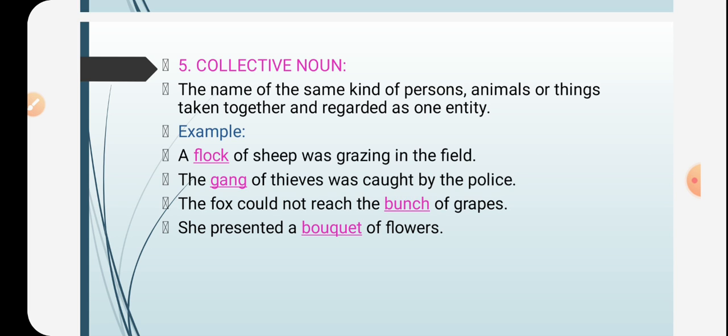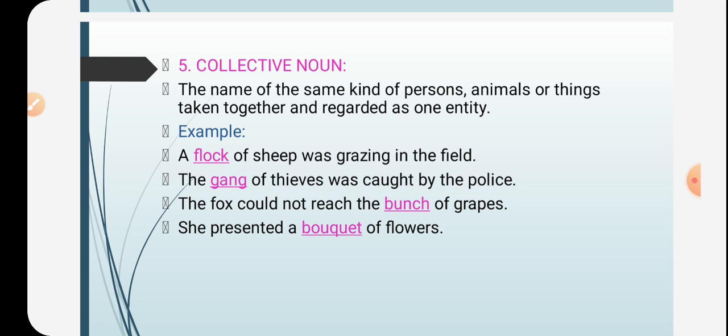So, the word flock is collective noun. And the next example is the gang of thieves were caught by the police. Here we see that it is a group of people called gang. Therefore, the word gang is a collective noun.